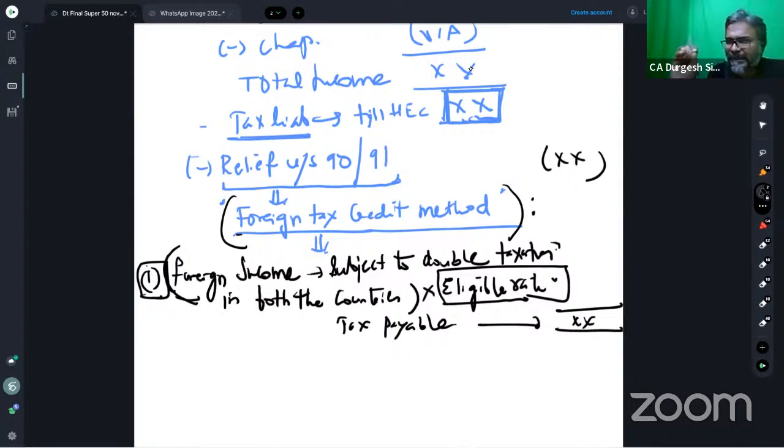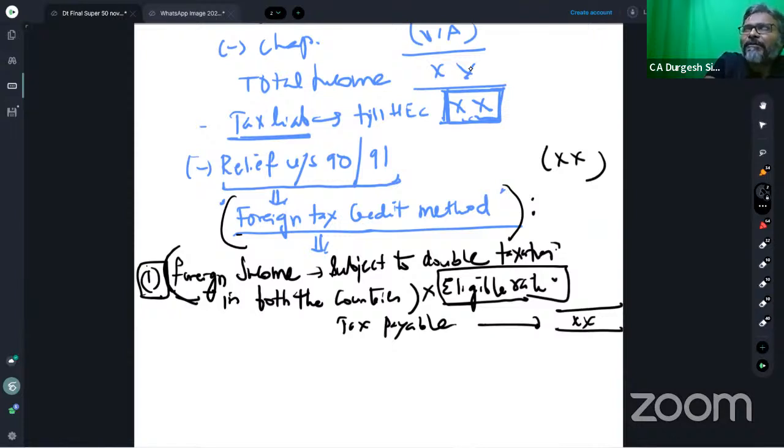So just check in the question whether they are giving a particular foreign rate which is the same, singular, or whether for more than one income there are distinct rates. If there are distinct rates, then for each source separately, you will calculate the credit separately. This is what you should always keep in mind.